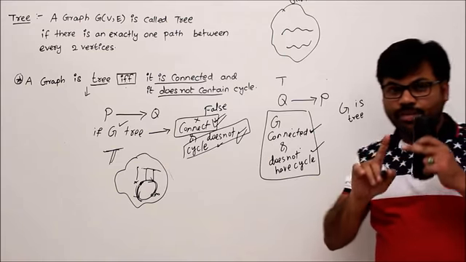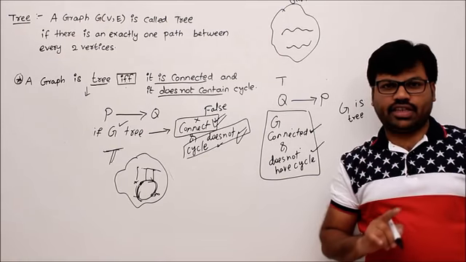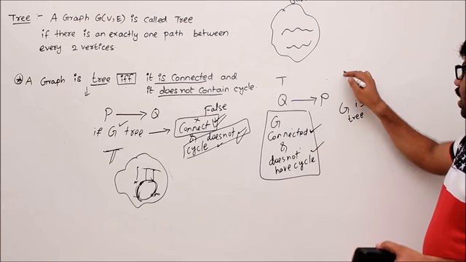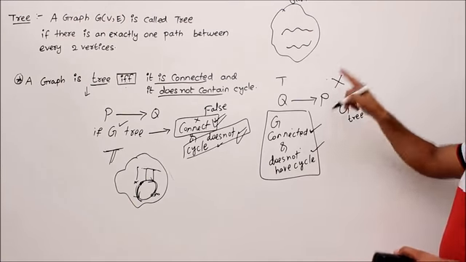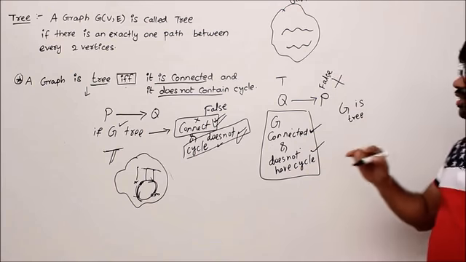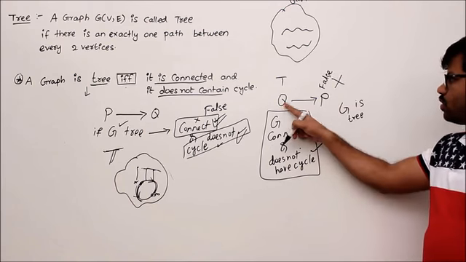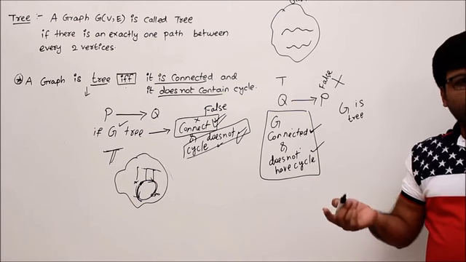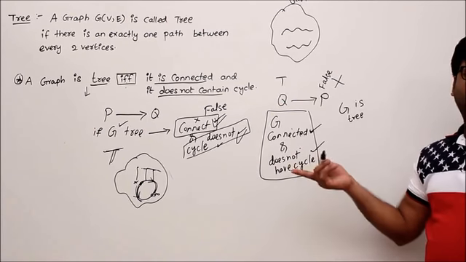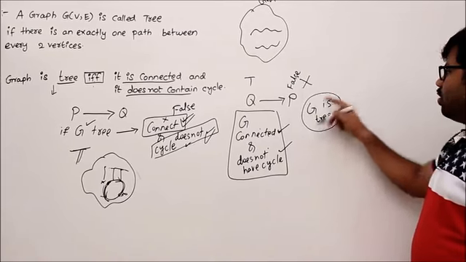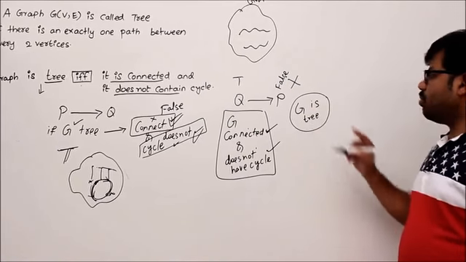So again I use a method of proof called proof by contradiction. First I contradict myself. That means I assume initially that this is false. What is that? P. Okay, let's try this combination: left is true, right is false. If you can do it, then you are violating the theorem. Then the theorem will become wrong. Let's try that. For that, G is a tree should be false. Then the graph should not be a tree.